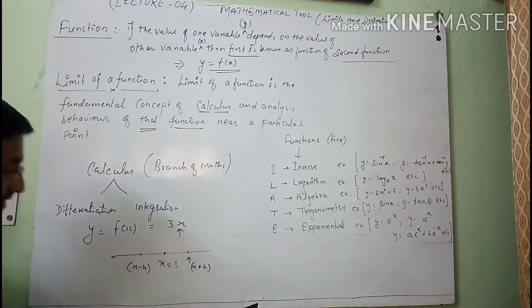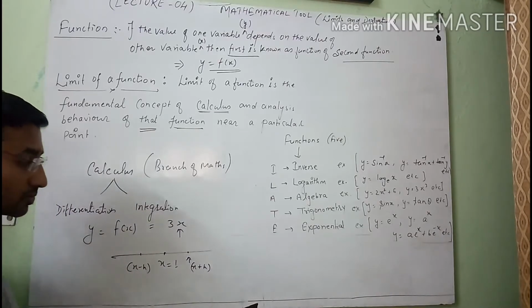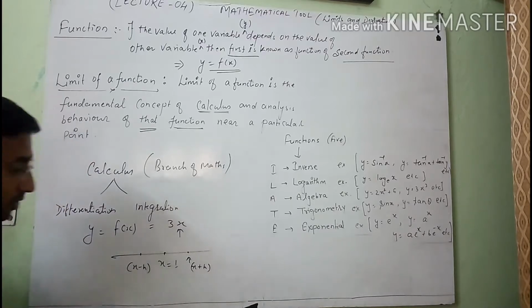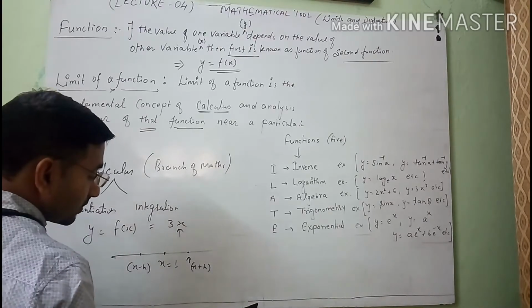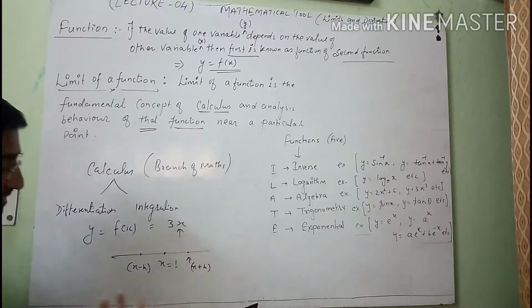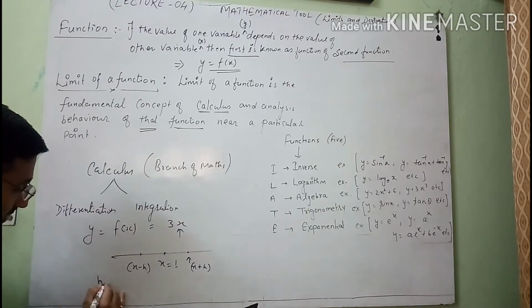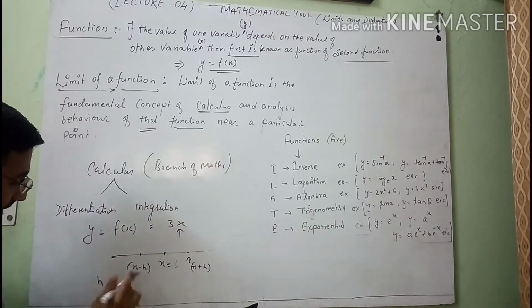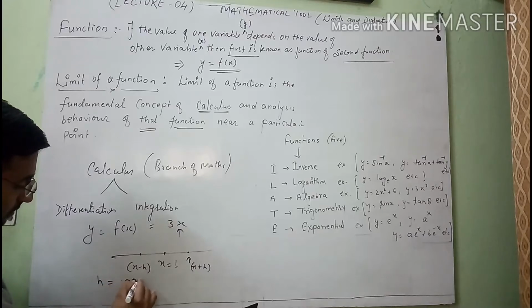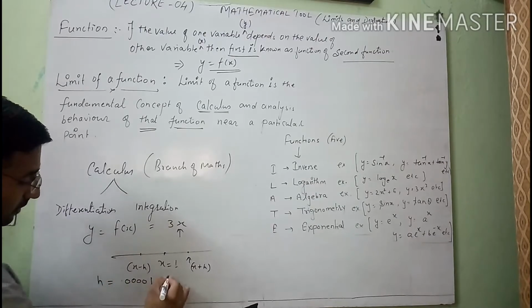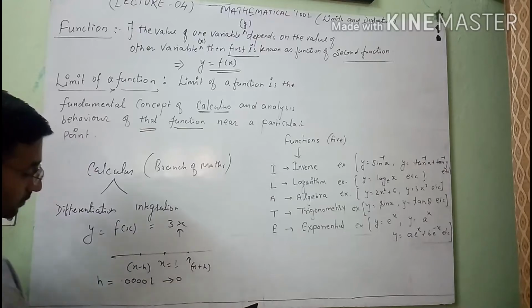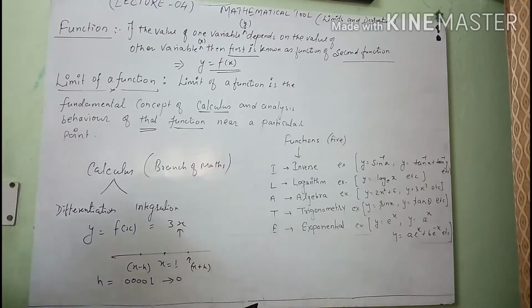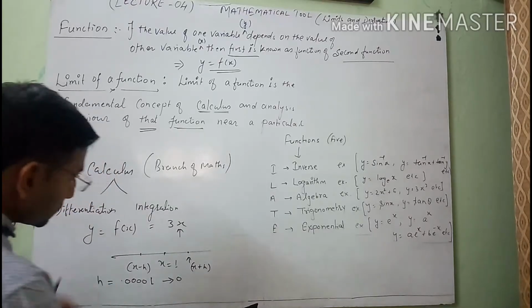To know the behavior of the function in these neighborhood values, the value of h tends to 0. Numerically, I can write h = 0.0001, which tends to 0. This is a very small value.